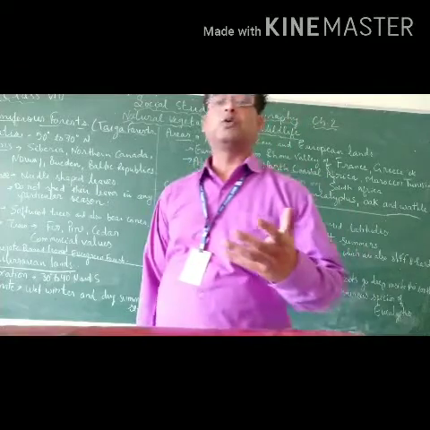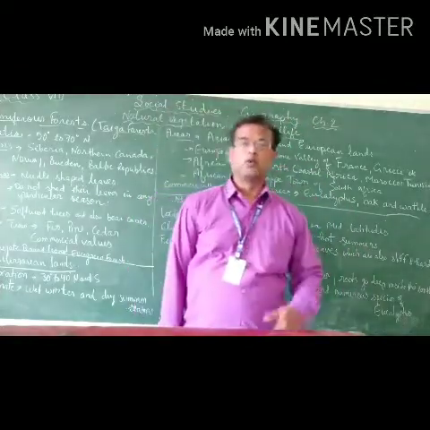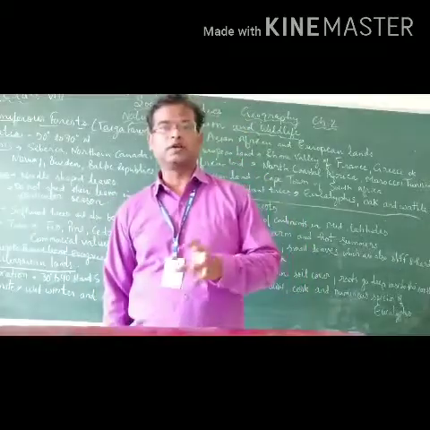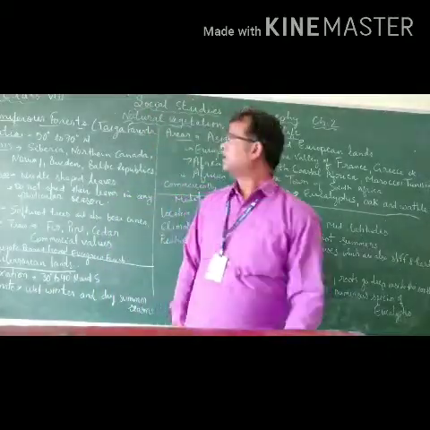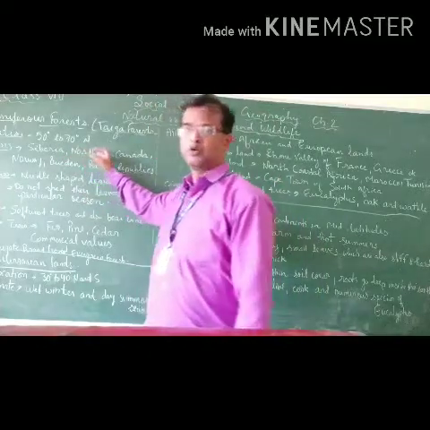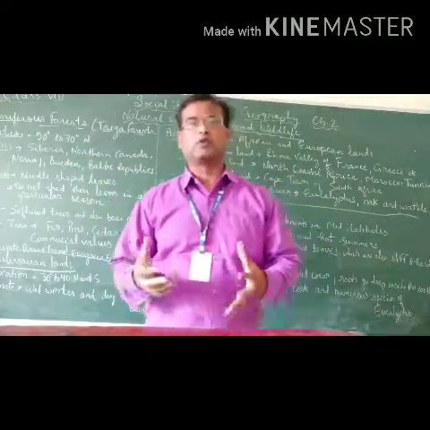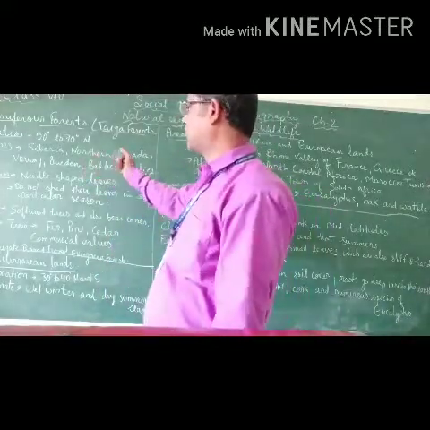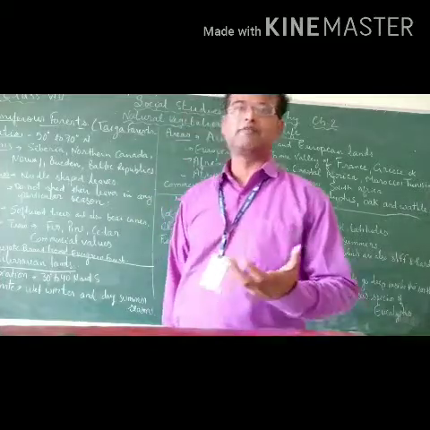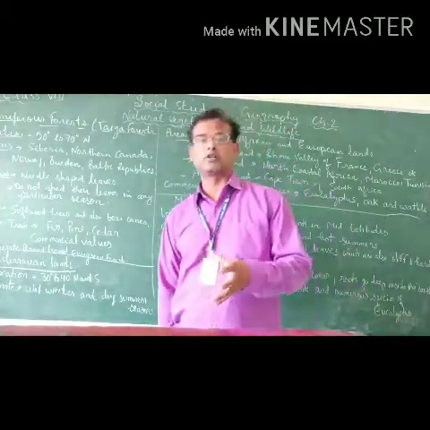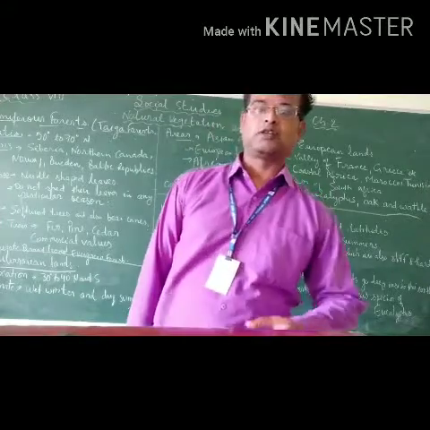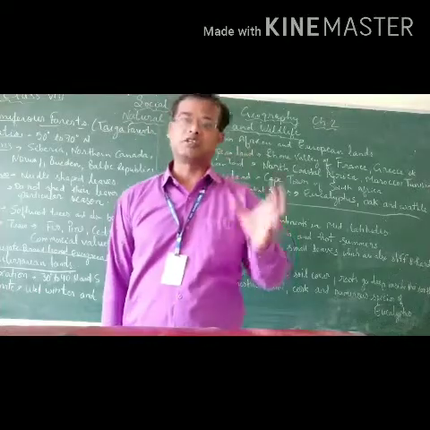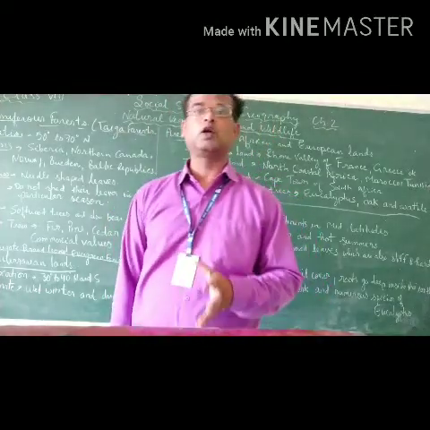So let us once again discuss the features of the coniferous forest. Coniferous forests are also known as the taiga forest. These forests are found in the northern hemisphere, between 50 degree to 70 degree north latitude, and the regions in which they are found are Siberia, northern Canada, Norway, Sweden, and the Baltic regions. The leaves of the trees found in the coniferous forest are needle shaped, in order to reduce the transpiration and also to protect themselves from the severe cold.